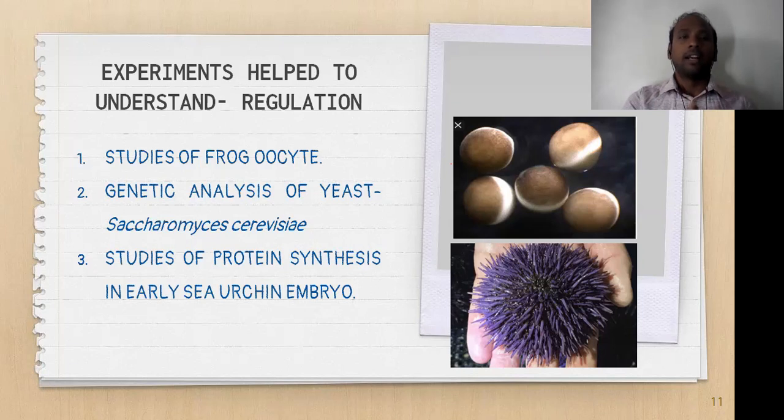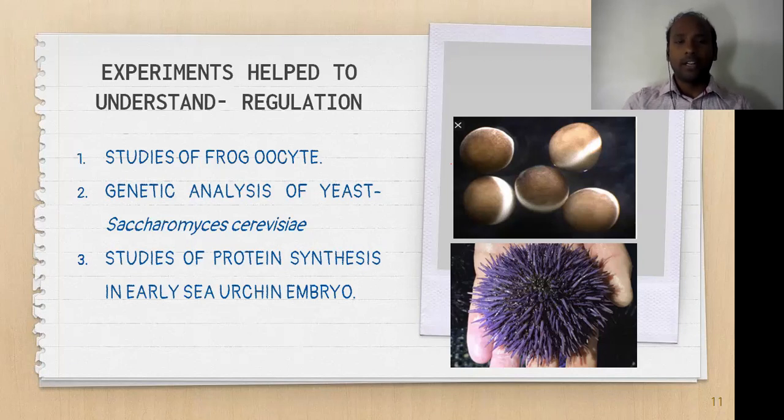Clear? Done. So what are the different experiments that have been done to understand the regulation of cell division? Here I have given 3 basic experiments. First one is studies of frog oocytes. You can see these are frog oocytes, which I have shown in the diagram. The second experiment is genetic analysis of yeast, that is Saccharomyces cerevisiae.